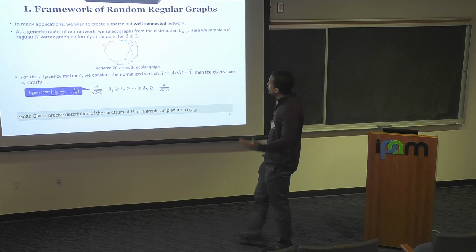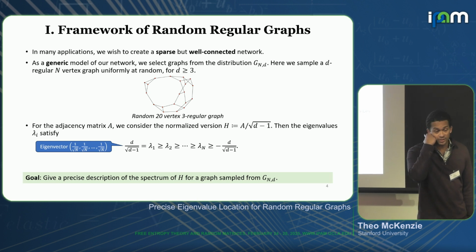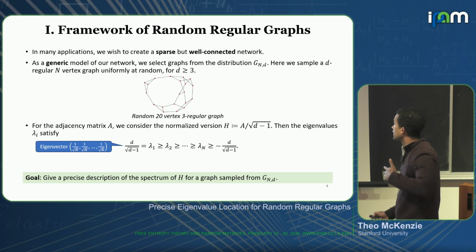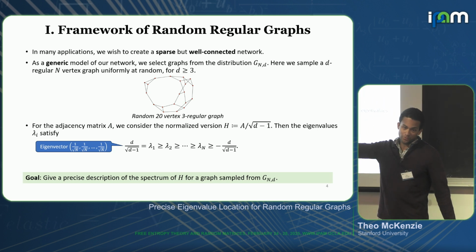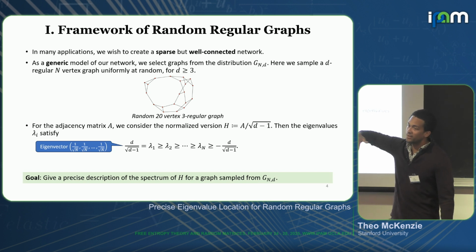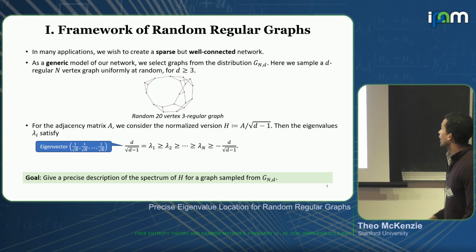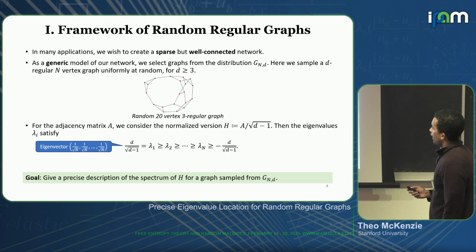A generic model of this is the random regular graph distribution, which I'll call G(N,d). The idea is that I fix the number of vertices N, and I then fix the degree d of every vertex. There are a finite number of graphs on N vertices which are d-regular, so I can just sample one uniformly at random. This is an example of a 20-vertex, 3-regular graph.